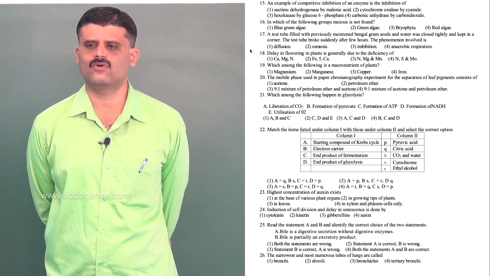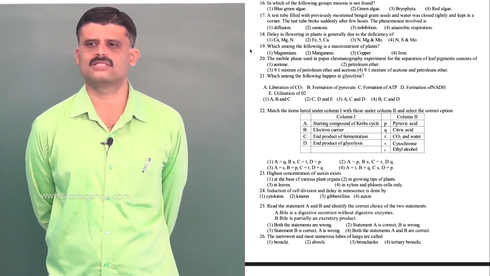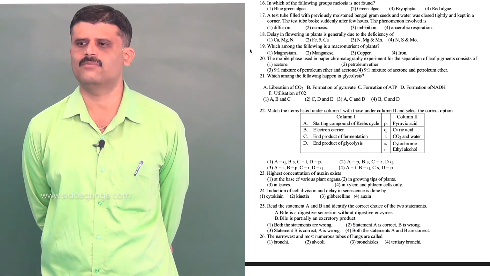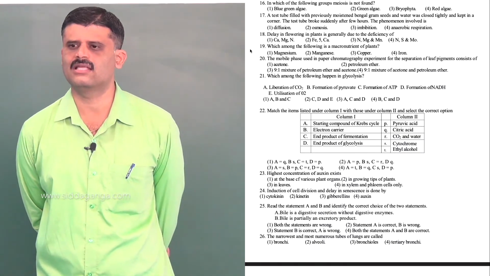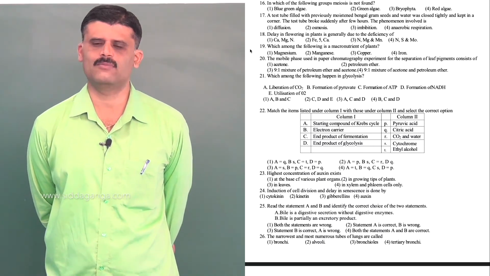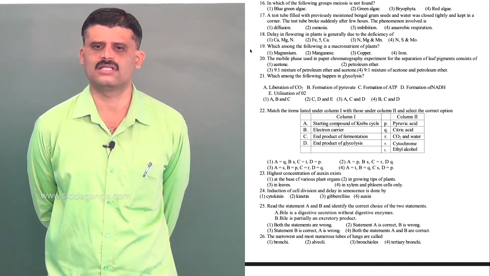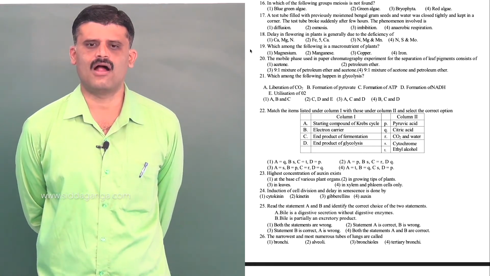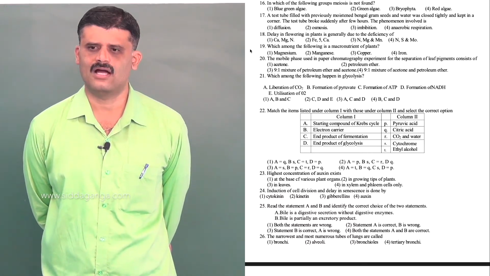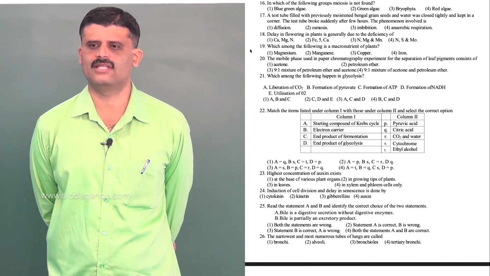Question number 16. In which of the following groups is meiosis not found? Here some groups of algae are given: blue green algae, bryophyte and red algae. See, the red algae, bryophyte and green algae are eukaryotes, but the blue green algae belong to monerans. Monerans means prokaryotes. Prokaryotes do not exhibit alternation of generation. So their meiosis does not occur. Option is 1.